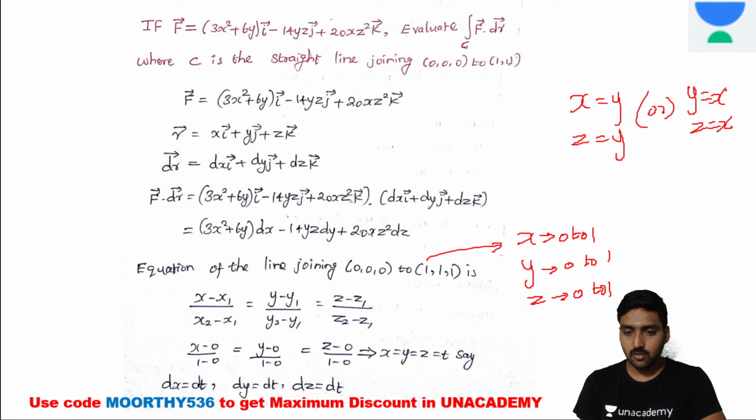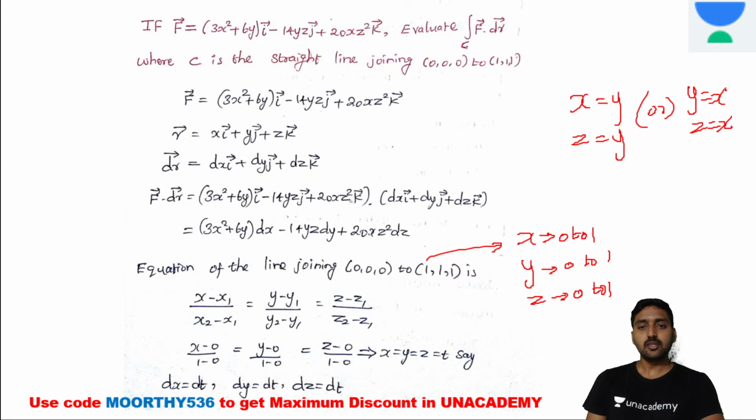We can use any one of these substitutions. Here I am going to take the common substitution t. It's not necessary to take t; you can substitute in terms of x, y or z also. Let's say t. So this is the equation for the straight line.